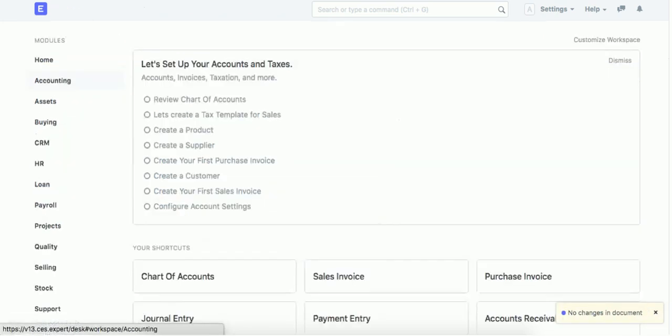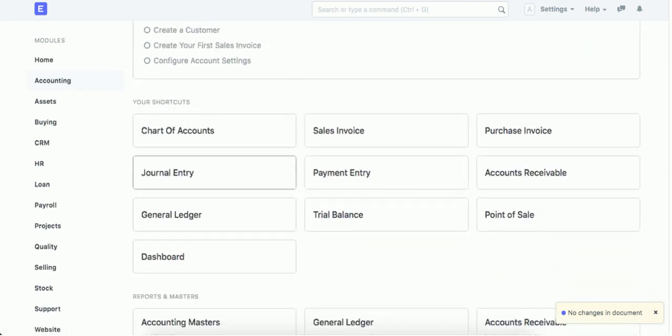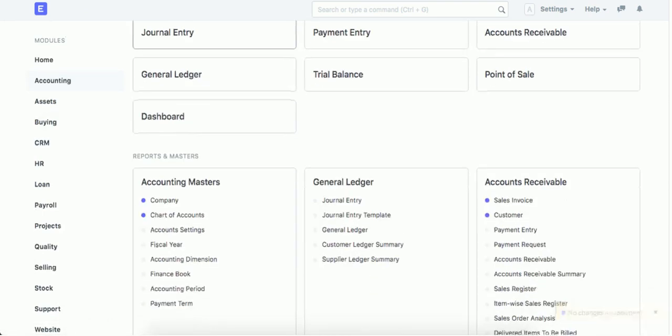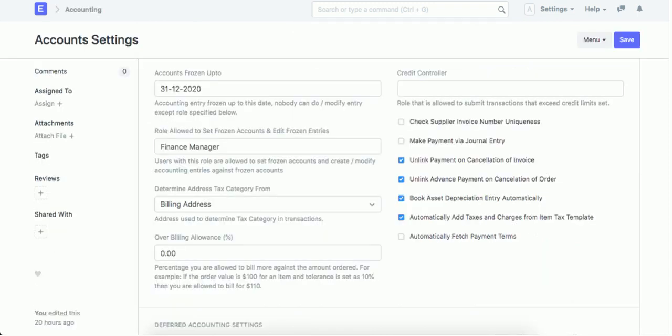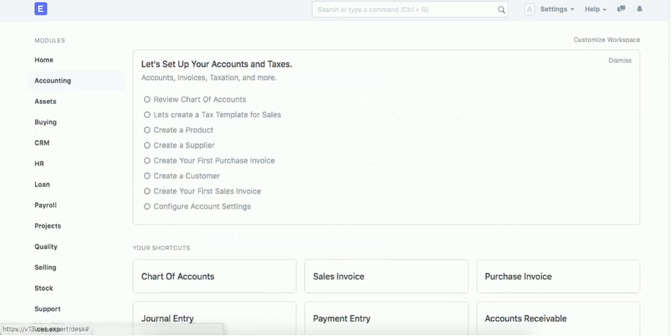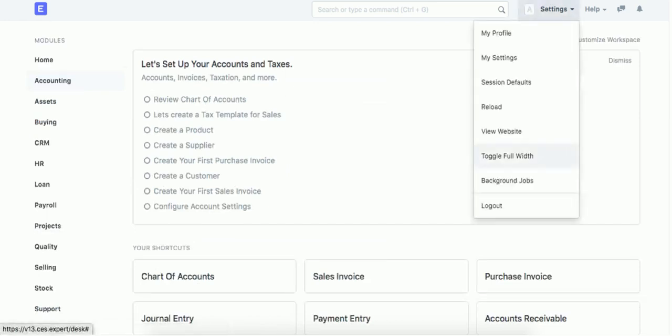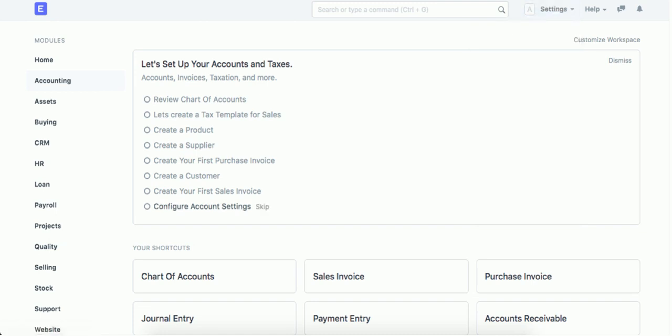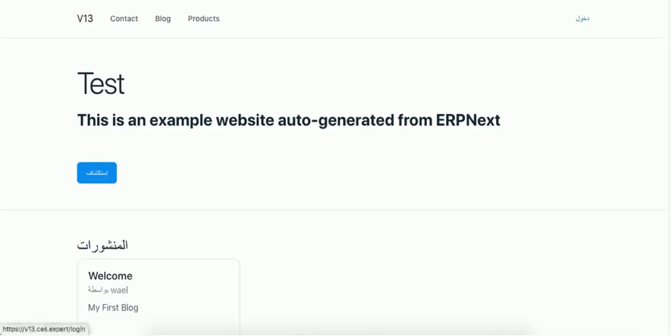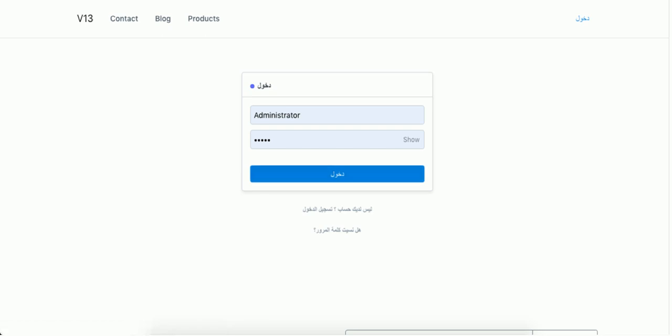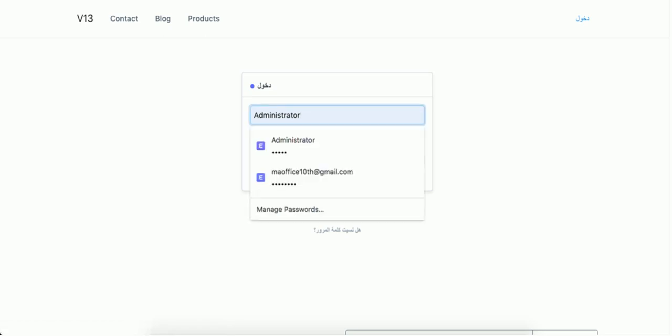And then in the accounting setting, okay, here it is. The period the account is frozen up to, and the person who is authorized to use it. Let us have an example. Okay, we are going to log out of this to make another user. He is just an accountant, and see if he can make an entry on dividends or not. Okay.